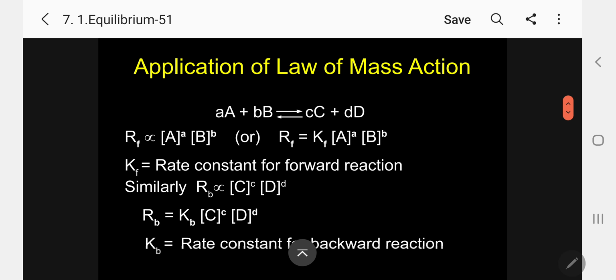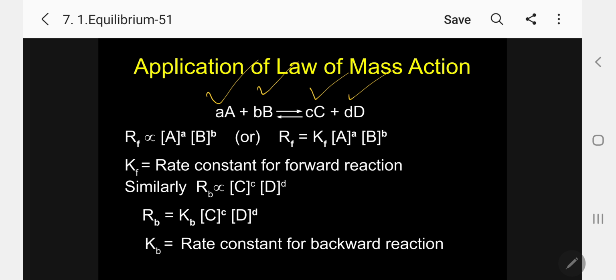Let us assume a moles of A react with b moles of B to produce c moles of C and d moles of D. They are in equilibrium. A and B are the reactants, with a and b their moles. Capital C and capital D are the products, with small c and small d their moles. They are in reversible equilibrium.